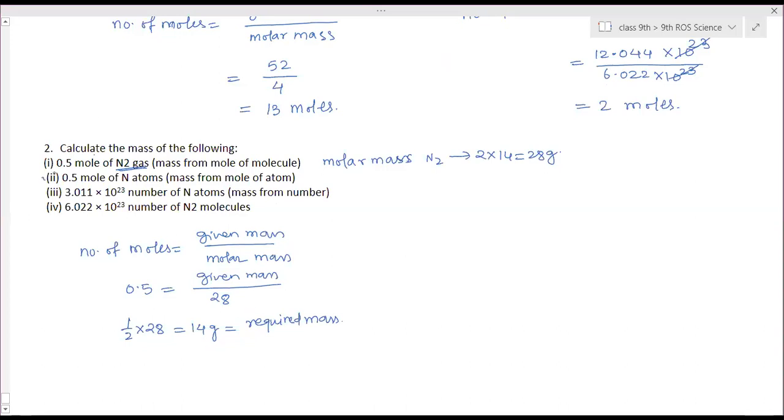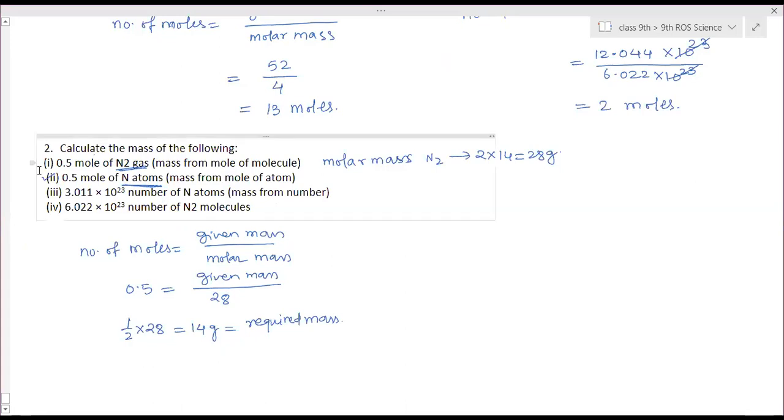Then can you calculate for the second one? Yes, ma'am. It's 7 gram. It is n atoms they have given. So what is the molar mass here? 14. 14 gram. So 0.5 is equal to x by 14. So x is equal to 7.